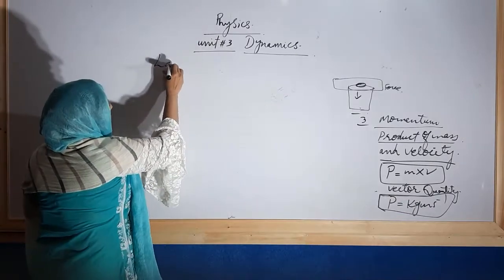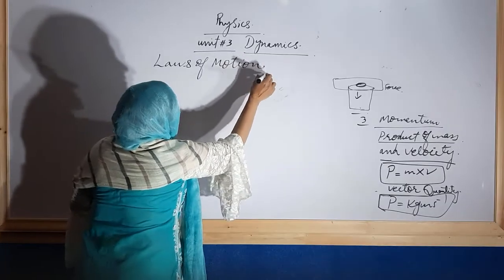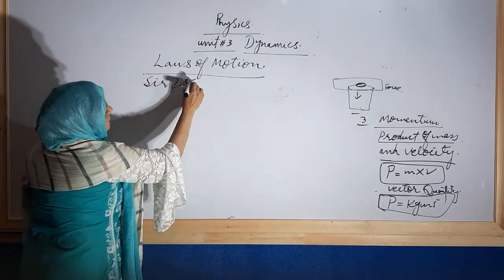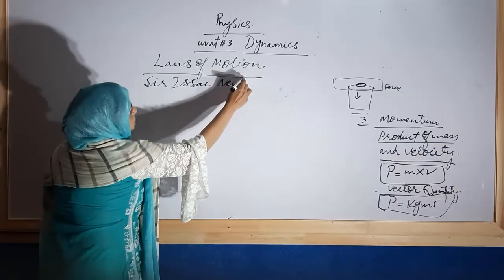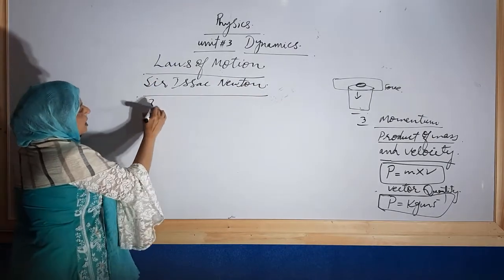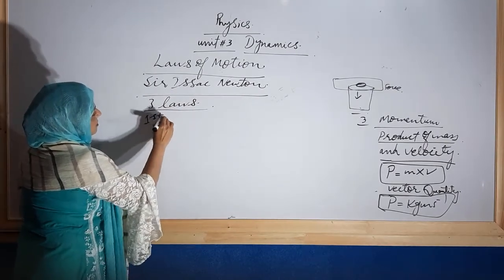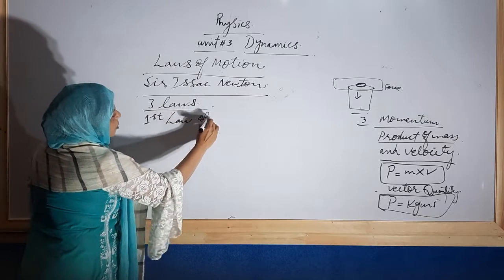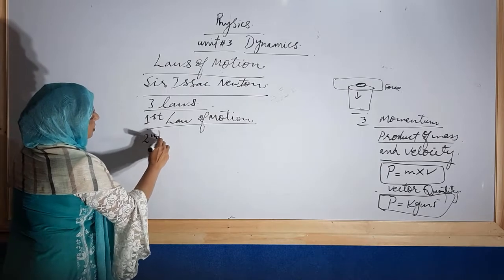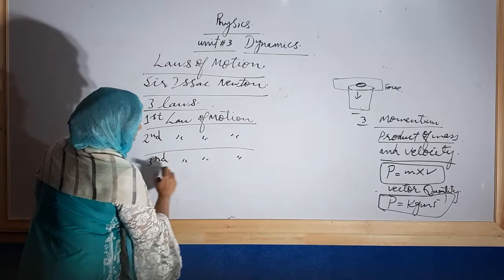Now we have to discuss the laws of motion, which are actually the base of dynamics. These laws have been presented by Sir Isaac Newton. Right? So he presented 3 laws. How many laws? 3 laws. First law of motion. Second law of motion. And third law of motion.